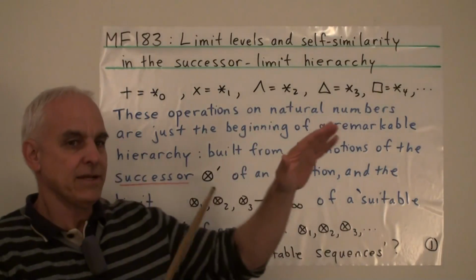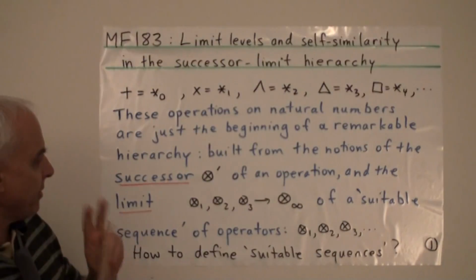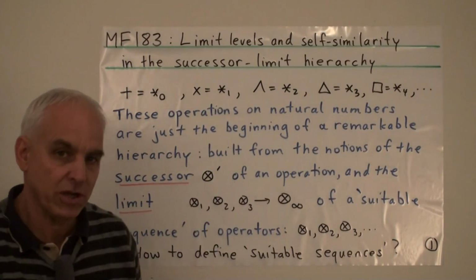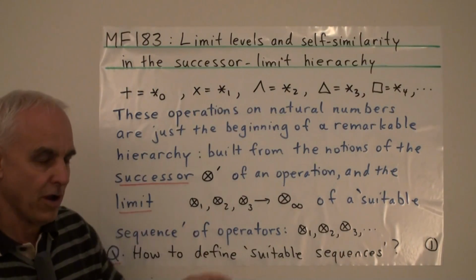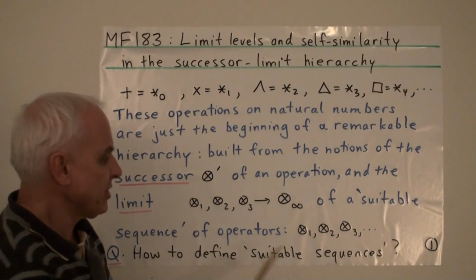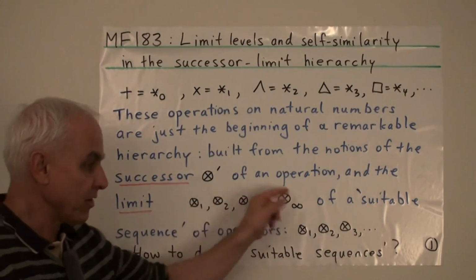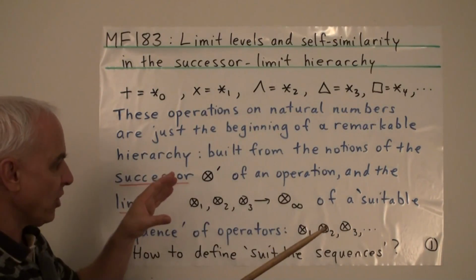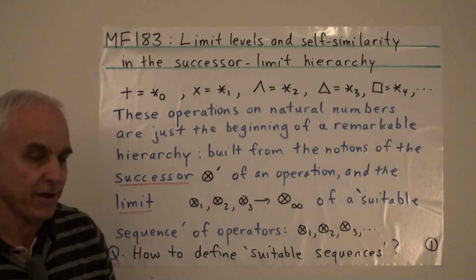We want to extend this list of operations in a rather interesting way, basically relying on two ingredients: the idea of the successor of an operation and the idea of having a limit of a given sequence of operations. So if we have a suitable sequence of operators or operations, say cross 1, cross 2, cross 3, then we can concoct this limiting sequence. With these two different ways of extending further, we want to now explore the possibilities.